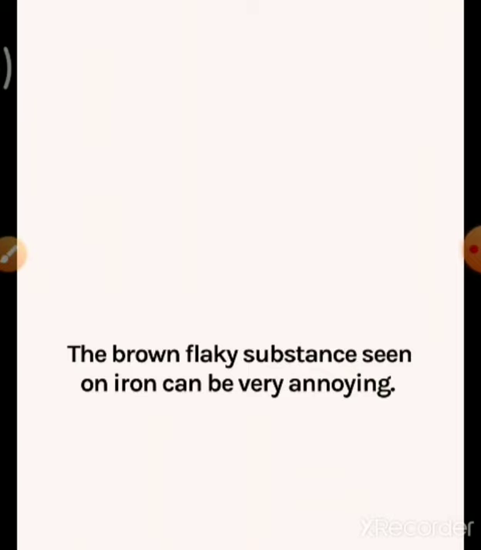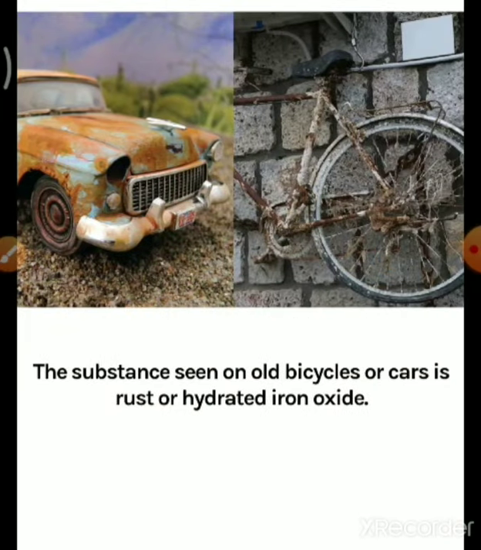Rusting means what? You might have seen the broken flaky substance on iron, which can be very annoying. You can see the substance on old bicycles or cars is rust, or hydrated iron oxide. You can see this car and this bicycle have already got rust. The brown colored substance, that coating on the car and bicycle, is your hydrated iron oxide.